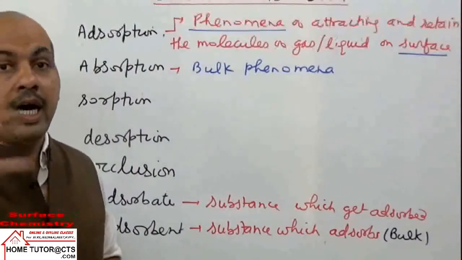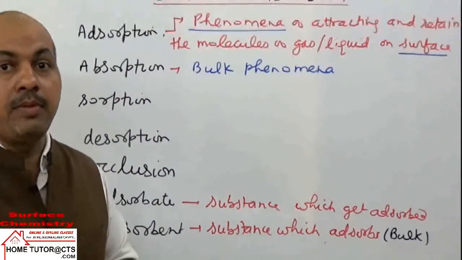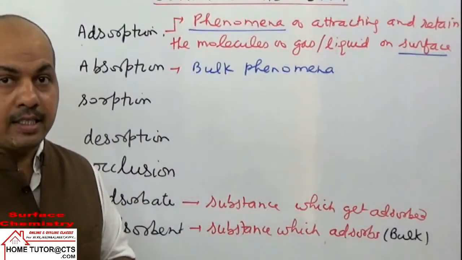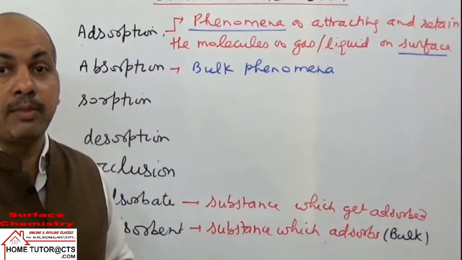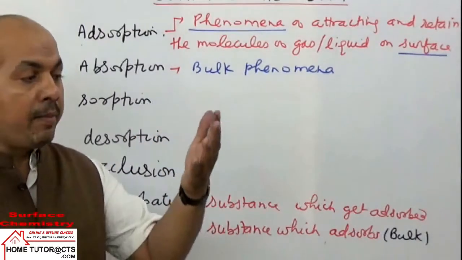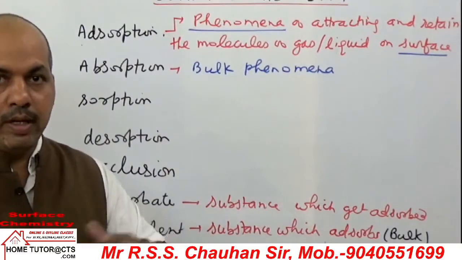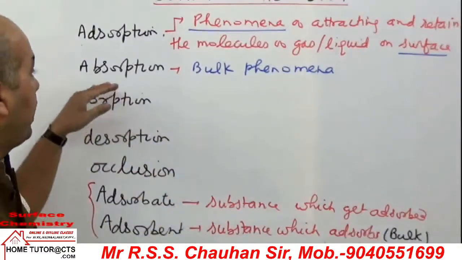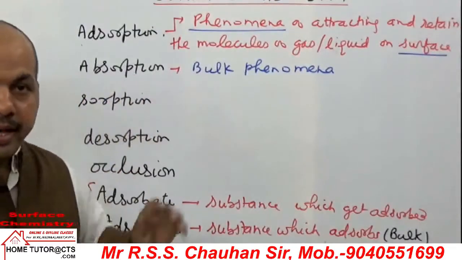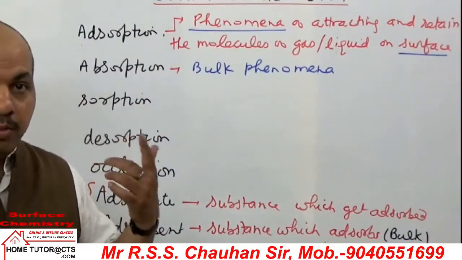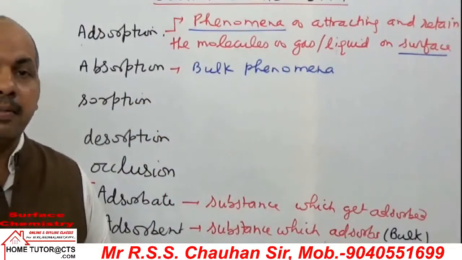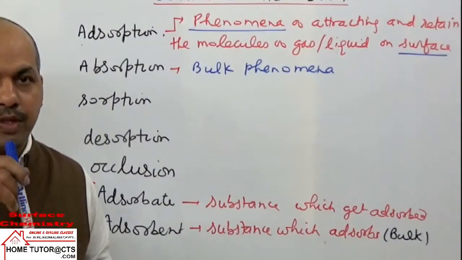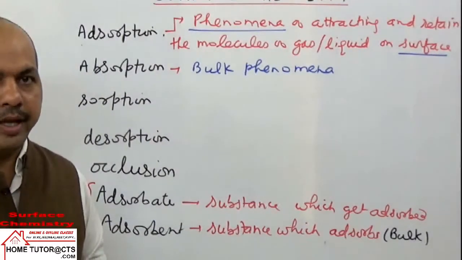Like if we take ammonia gas, one common example, ammonia gas will be adsorbed on platinum or metal surfaces, whereas in aqueous medium or water, the ammonia gas will be absorbed because it is soluble, due to formation of hydrogen bonding and chemical reaction forming NH4OH. So ammonia will be absorbed by water, whereas ammonia will be adsorbed by platinum or other metal surfaces. Again, take a chalk piece: the liquid or solvent will be absorbed and ink particles will be adsorbed.